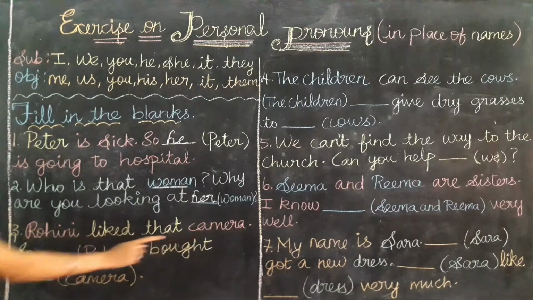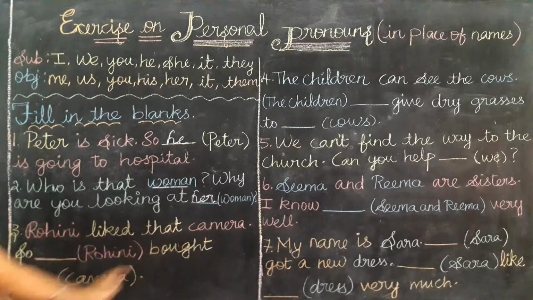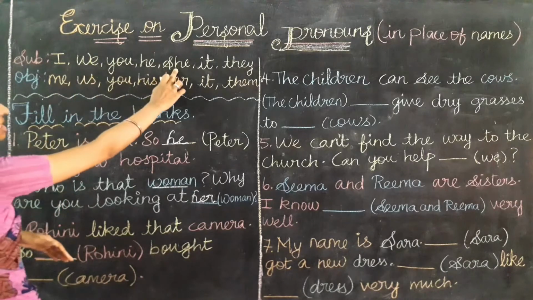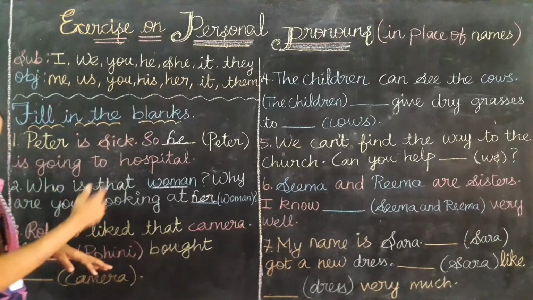Rohini liked that camera. So Rohini bought camera. Here Rohini and camera, both these words are repeating. So we need to check whether this Rohini comes at the subject place or object place. Rohini comes at the first of the sentence, so it is a subject. So we need to use a subject pronoun for Rohini. Rohini is a girl. So for a girl, which subject pronoun do we use? We use she. We use she for girls, right?